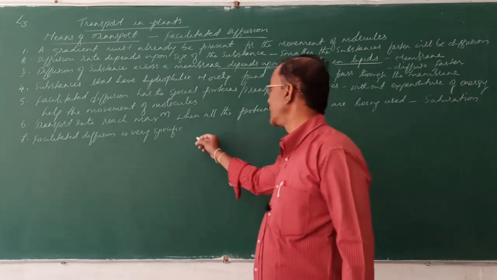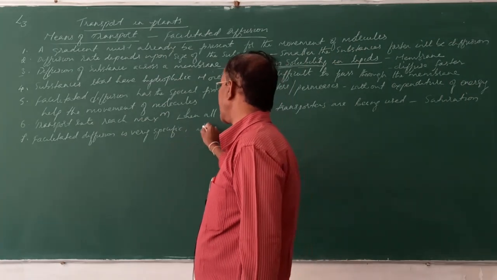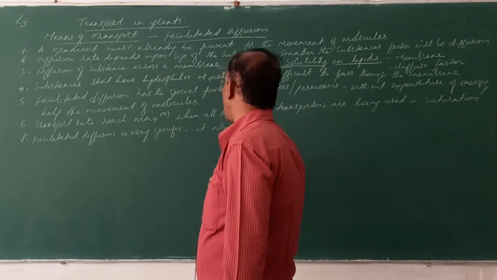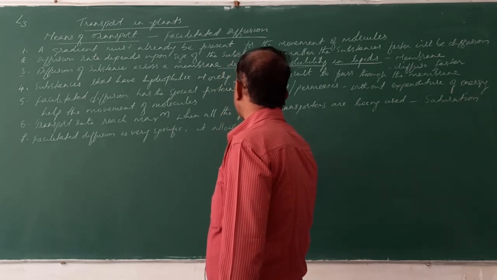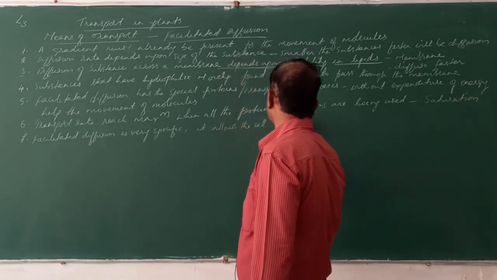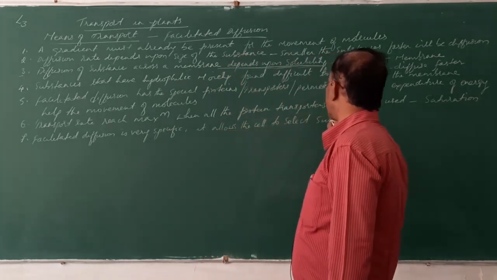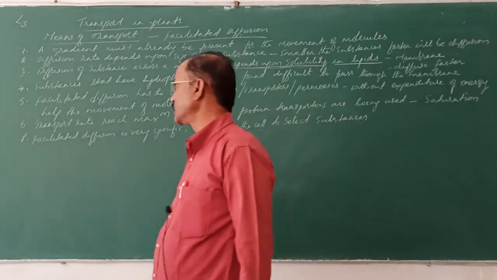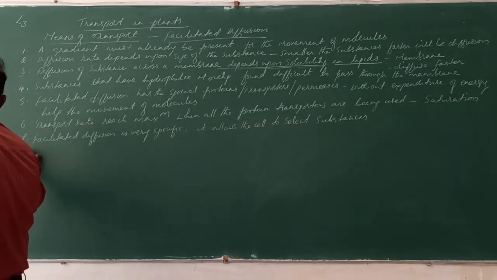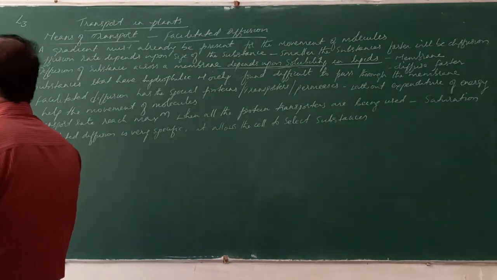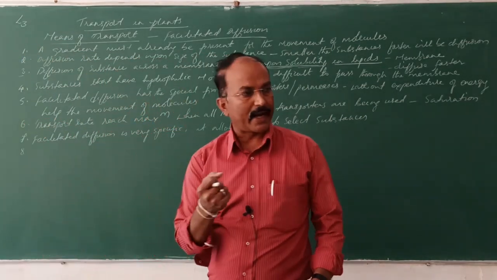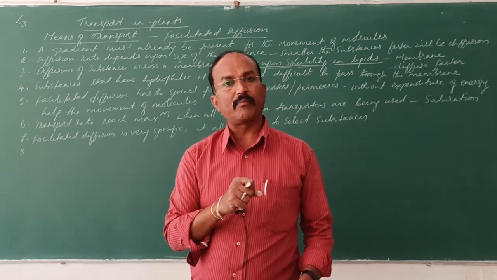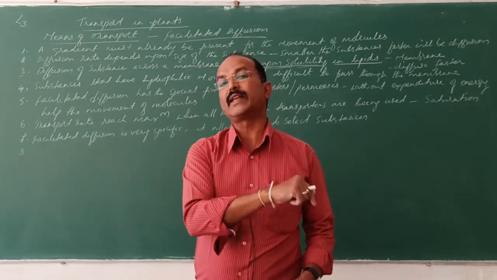Understand? So that is another point. Next, the substance that is required for uptake, that is taken up by the cell, is selected by the cell itself.